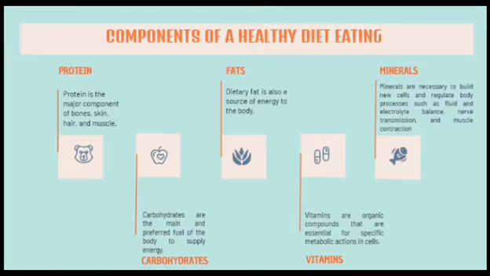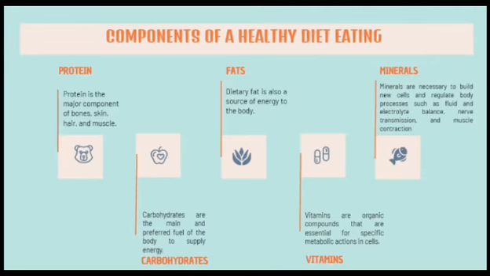Vitamins. Vitamins are organic compounds that are essential for specific metabolic actions in cells. They do not produce energy but are needed by cells to produce energy. For children, fat-soluble vitamins A, D, K, and E are mainly supplied by fortified dairy products, fortified cereals, and plant oil or fish oils. Such vitamins can leave the gastrointestinal tract and can be used by the body only by being absorbed along with the fat molecules. Once absorbed, they are used by the cells for growth and functions or are stored in the liver and fat cells for later use.